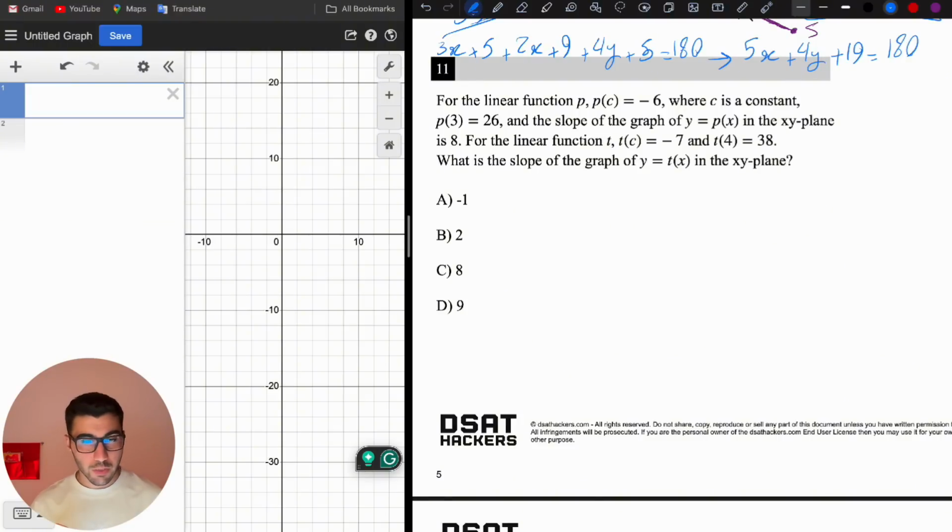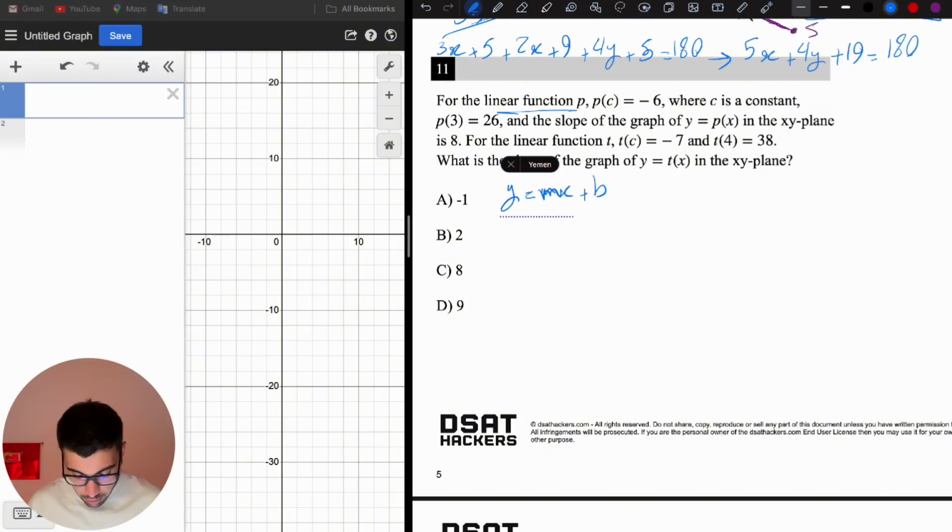So first, this is a linear function, as the question says, and I know that the form of the linear function is y equals mx plus b, right? m is the slope and b is the y-intercept. So for this particular function p of x, we are given that p of 3 is 26, and the slope of the function is 8. So I know that p of x equals 8x plus b.